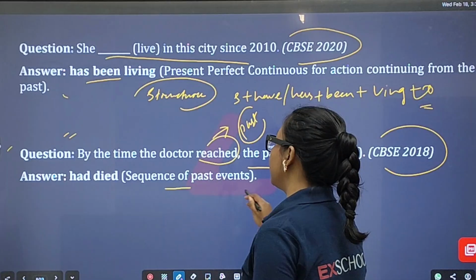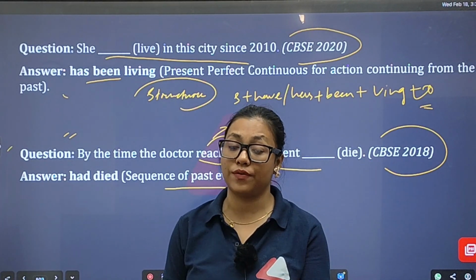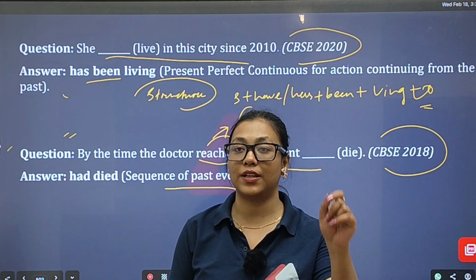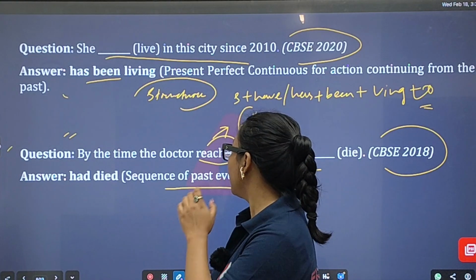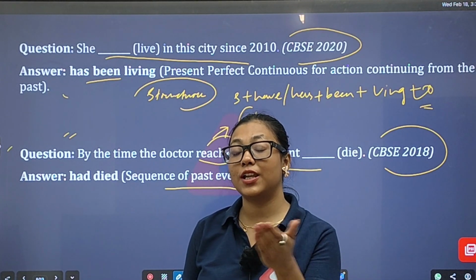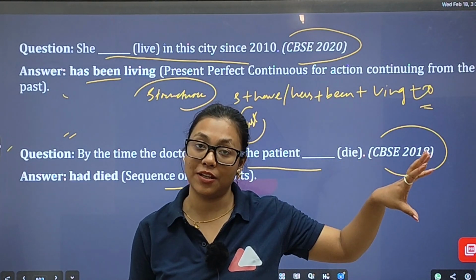Suppose a sequence of past events, you will get the sequence of past events. In here you get two of the sequence of past events, right? But between those past events, you have to apply the past perfect tense to that sentence, to that event. For that you have to figure out the action that happened at first place.